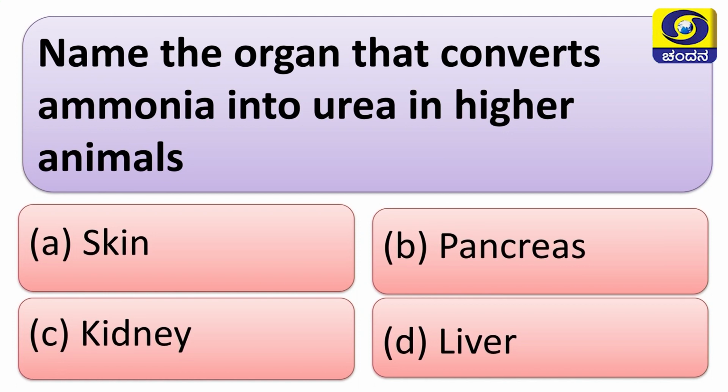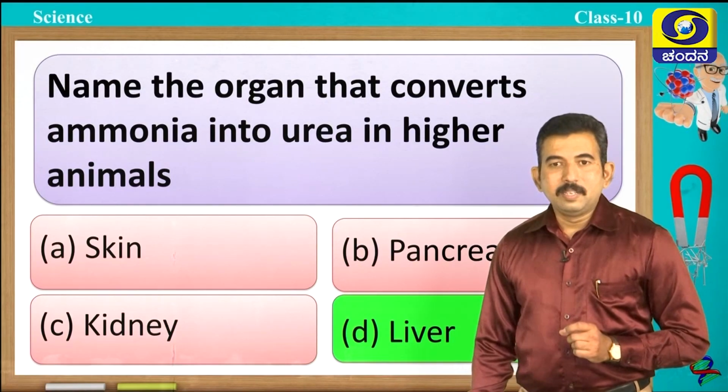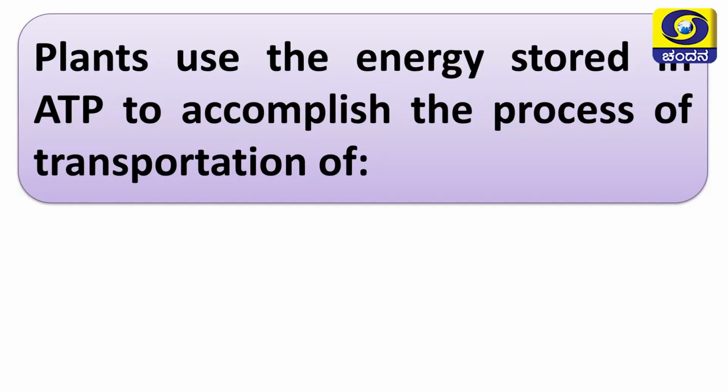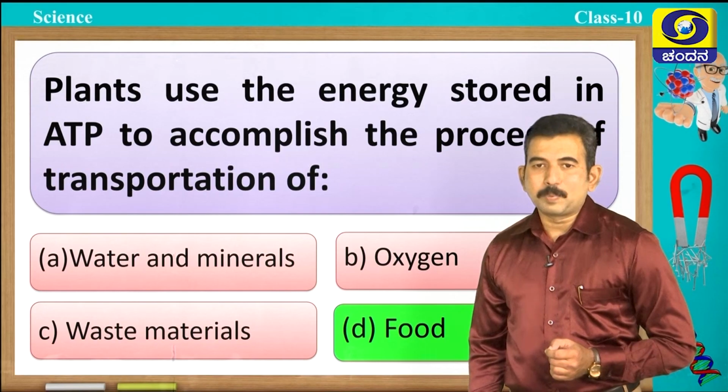Yes, students, you are right. Liver is the main organ that converts ammonia into urea. Plants use the energy stored in ATP to accomplish the process of transportation of. Options are water and minerals, oxygen, waste materials and food. Which is the correct option? Yes, you are correct. Food is the correct option.